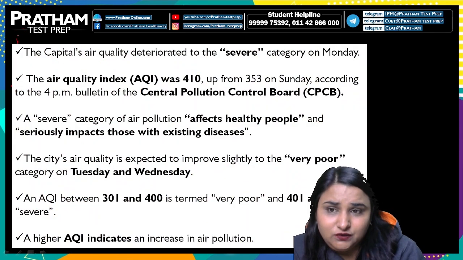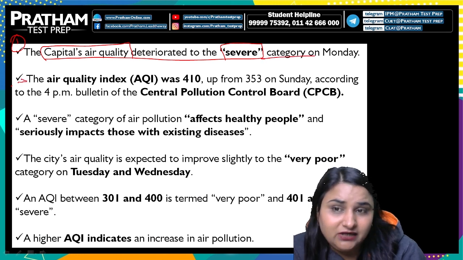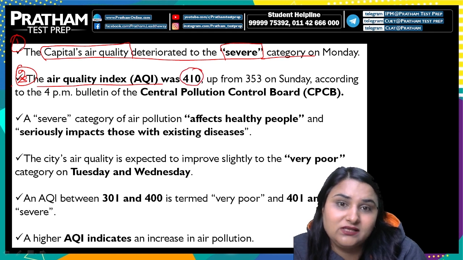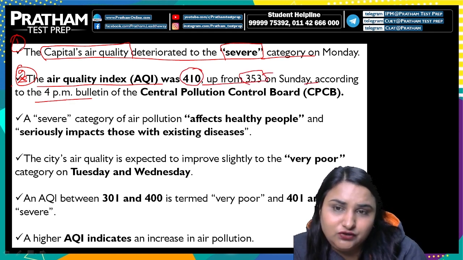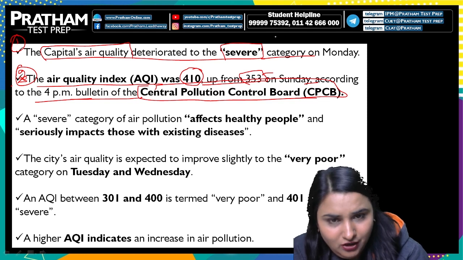Now, we need to focus on the pointers, like the capital's air quality. It deteriorated to the severe category on Monday and continues after that day. The air quality index was 410, up from 353 on Sunday, according to the 4 p.m. bulletin released by the CPCB, which stands for Central Pollution Control Board.